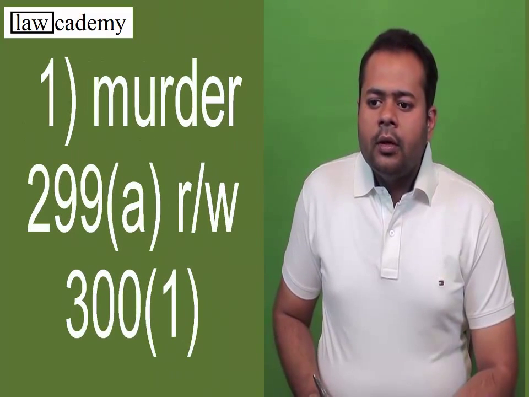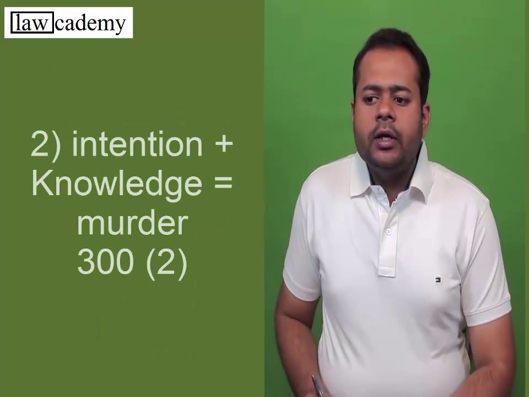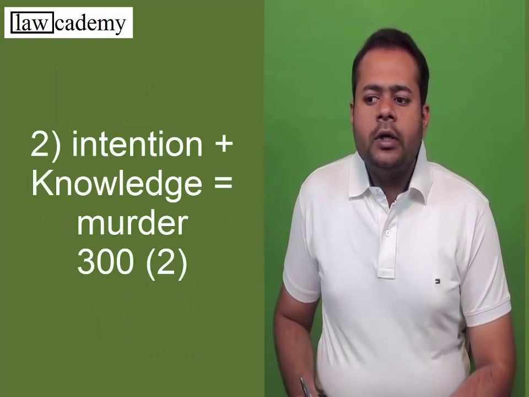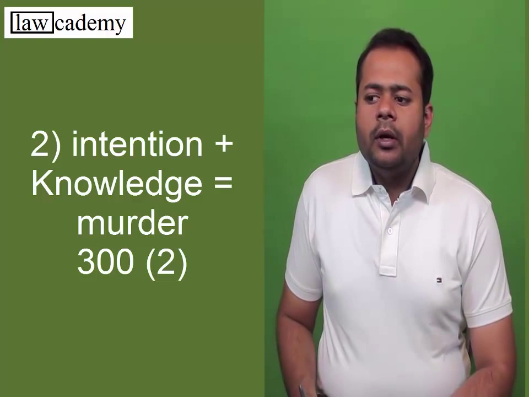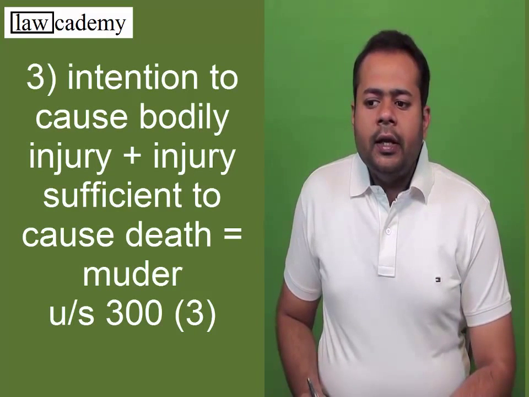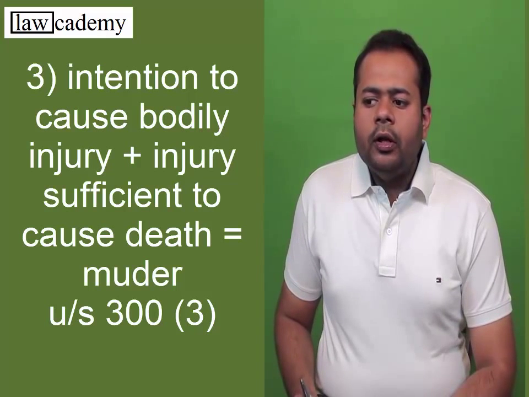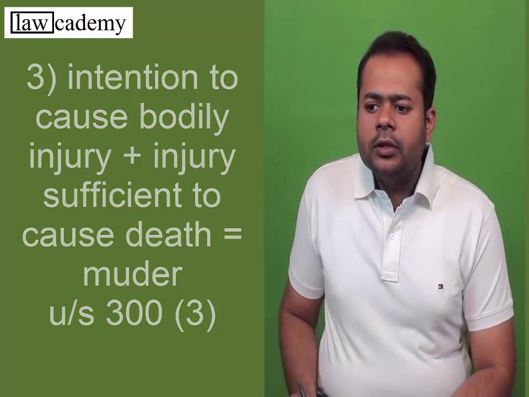Based upon the collaboration of act and intention, we can say there are basically 6 kinds of culpable homicides. First one is murder, where there was intention to cause death of the person. Second one is murder, where the person had knowledge of certain special circumstances and intention to cause bodily injury. This is again punishable under section 302. Third is a kind of murder, where the person had the intention to cause bodily injury and that bodily injury was sufficient in the ordinary course of nature to cause death, and that is again punishable under section 302.